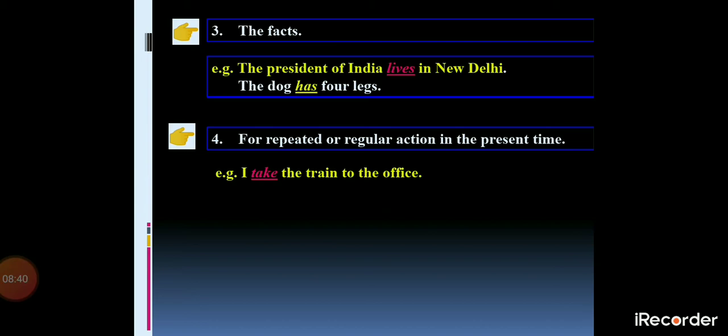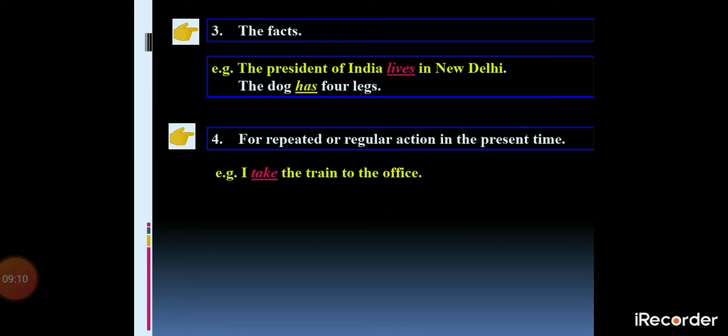Got this, students? So we should keep these 4 points in our mind, that all these 4 points come under the simple present tense. Now just repeat it. What was the first point? The first point was the universal truth. The second point was the habit. The third point is the fact, and the fourth point is the repeated action or the regular action.